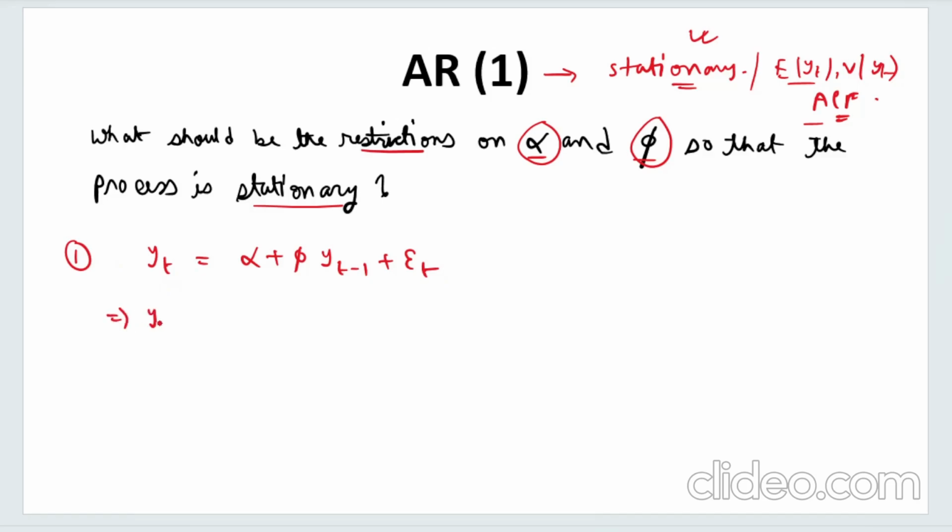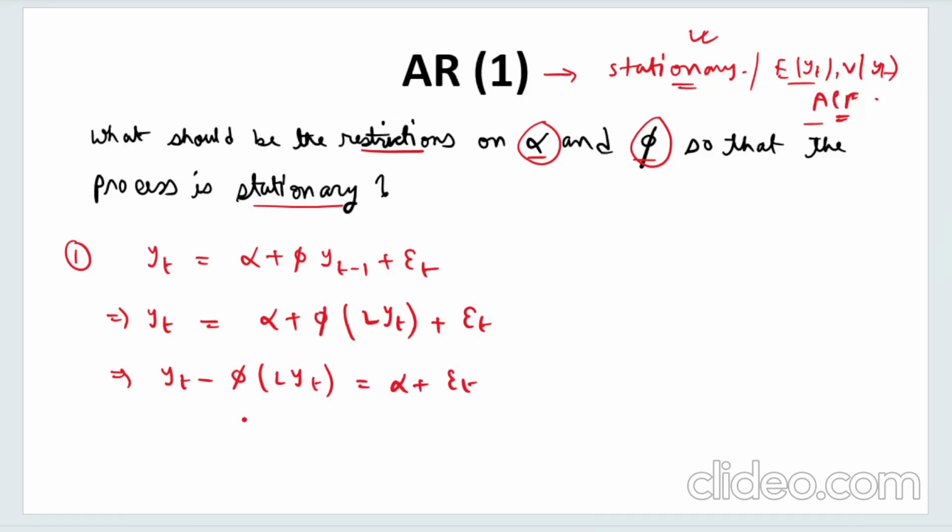For your convenience, you can do the entire exercise with the second representation. The results will be almost the same. So let's see how we do this. Alpha plus phi. Now I'll write this as the lag of yt. This again I have told you earlier if you don't know. Yt minus 1 is simply lag of yt. Now you can take this to the left hand side. Phi Lyt is simply alpha plus epsilon t.